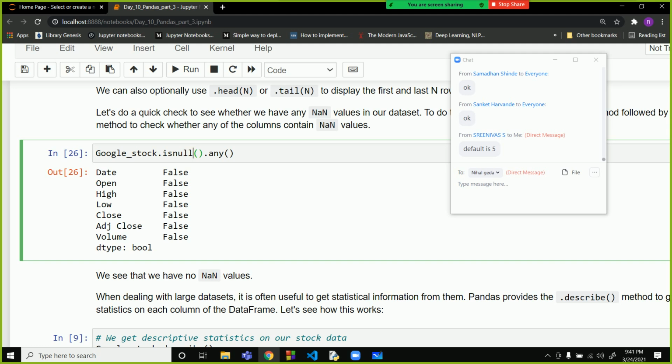If there is any value, 1 or 100 also, then the any command will give true, and sum will give the number of values that are nan. So sum is a better option. You don't need to remember any. Use sum instead of any. It is checking column wise, because it is more informative.